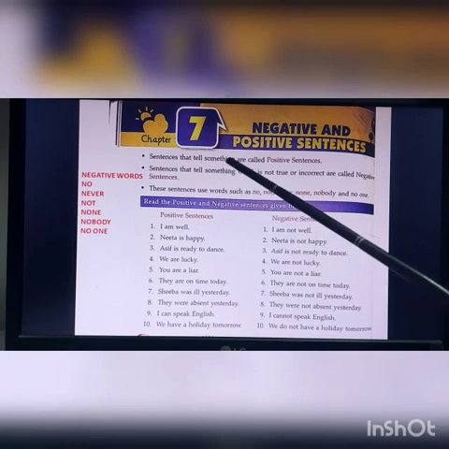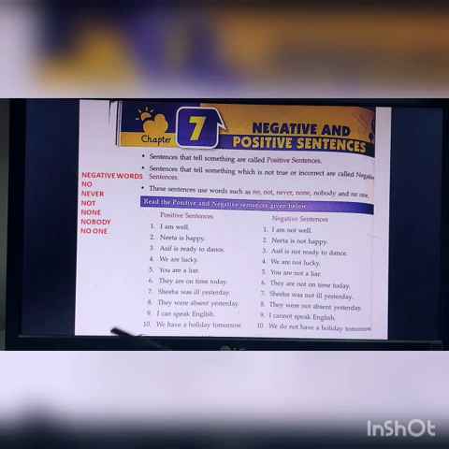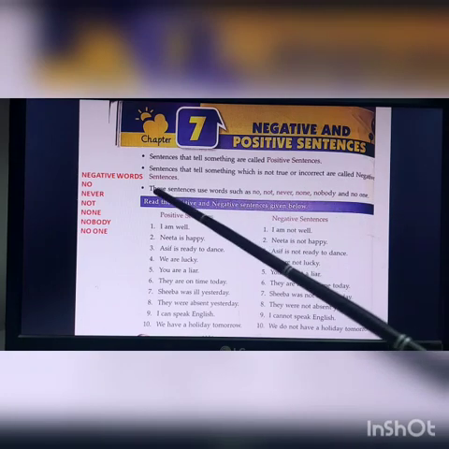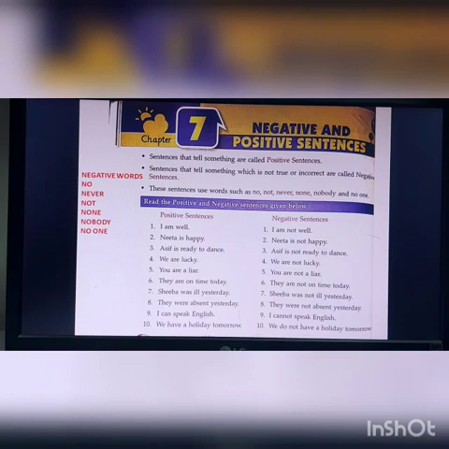Sentences that tell something are called positive. So any sentence which is telling us something is positive. And sentences that tell us something which is not true, which is incorrect, which is false, are known as negative sentences. Okay? For example, we can go to the mountains is a positive sentence. We cannot go to the mountains is a negative sentence.